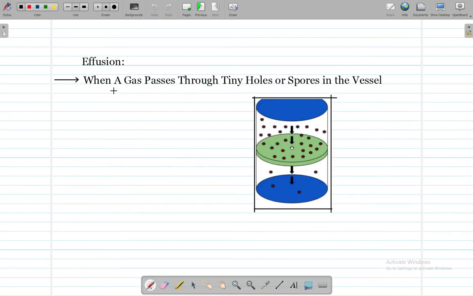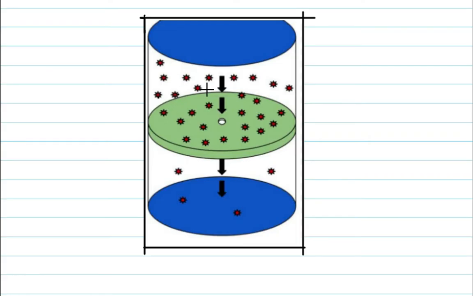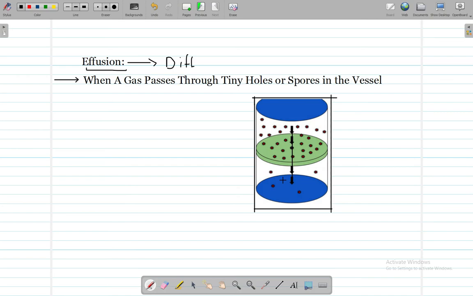and this property is called the diffusibility property of the gas. Now another interesting thing among the gas is effusion. Now what is effusion? Effusion is actually the opposite of diffusion. Whatever diffusion is, effusion is the opposite of it. And what is effusion? Effusion is the moving of gas particles through a small hole. Consider these red spheres as the gas molecules over here, and they are getting out of this vessel. This getting out through a tiny hole from the vessel and going into another section of the vessel is called effusion.